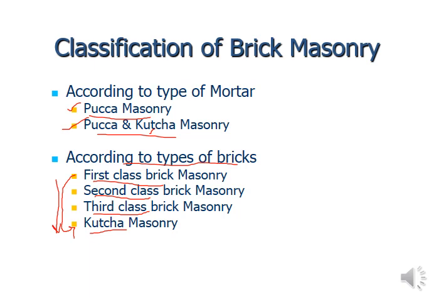That means you are using mud after joining the bricks, and very low class bricks. Sometimes mud bricks are used. Generally we use clay along with the mud, and also different chemical components, and we burn it in kilns at a particular standard temperature, and then we make the bricks.